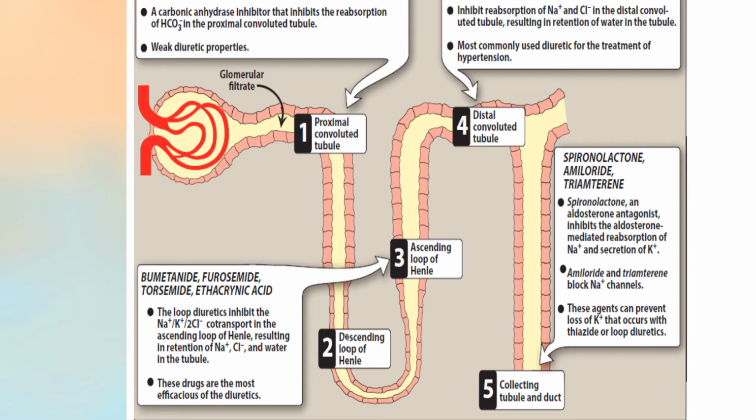Next, amiloride and triamterene block epithelial sodium channels, and they also preserve potassium. These agents can prevent the loss of potassium that occurs with thiazide or loop diuretics. So you may combine potassium sparing diuretics with either loop diuretics or thiazide diuretics, in which there is a lot of loss of potassium ions.